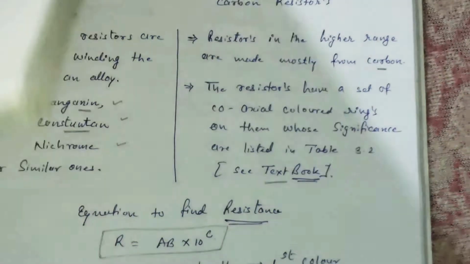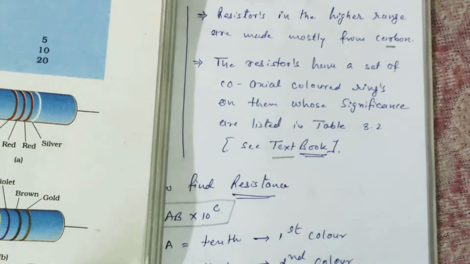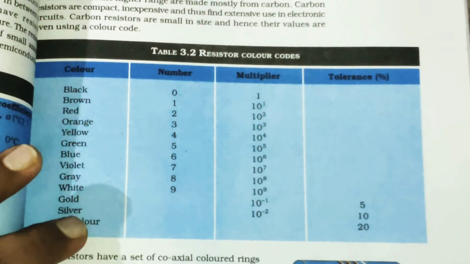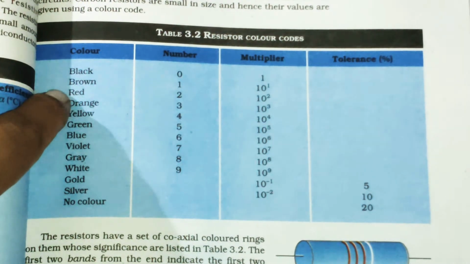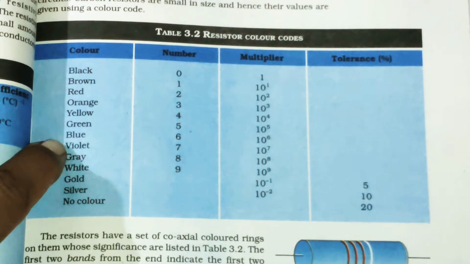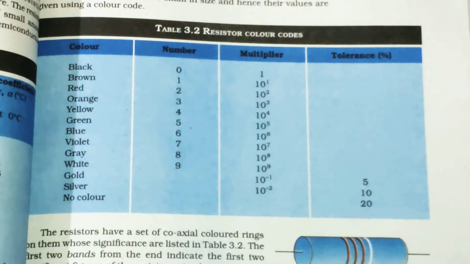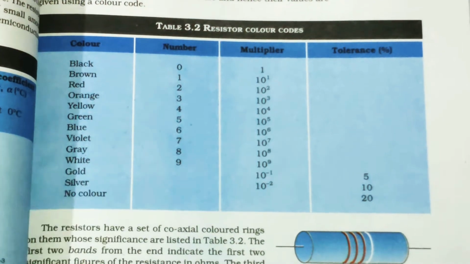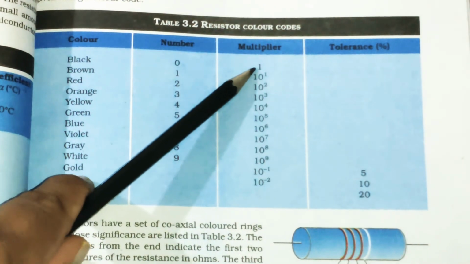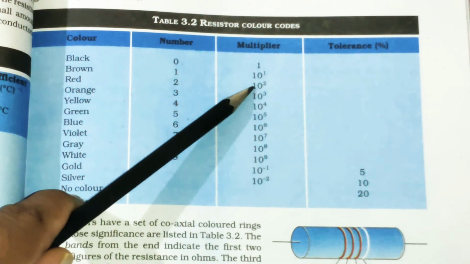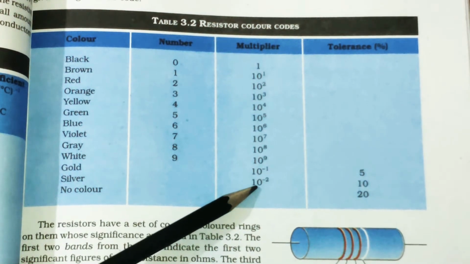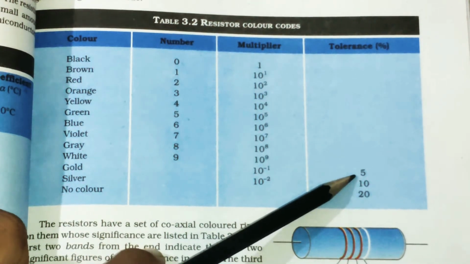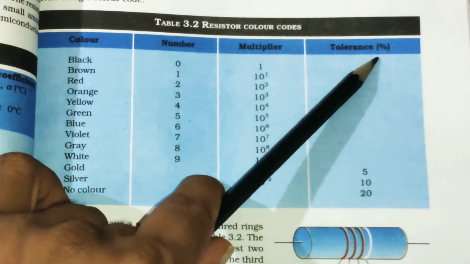Now let's see table 3.2. This is the color code for resistance: black, brown, red, orange, yellow, green, blue, violet, gray, white, gold, silver and no color. Numbers are also given from 0 to 9, and multipliers are also given: 1, then 10 raised to 1, 10 raised to 2, 10 raised to 3, up to 10 raised to minus 2. For tolerance, meaning the fourth band, we have 5, 10 and 20, given in percentage.